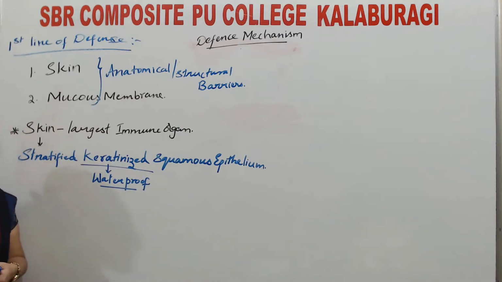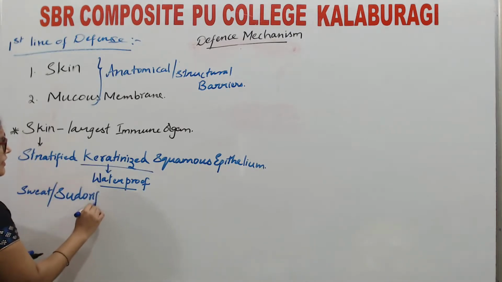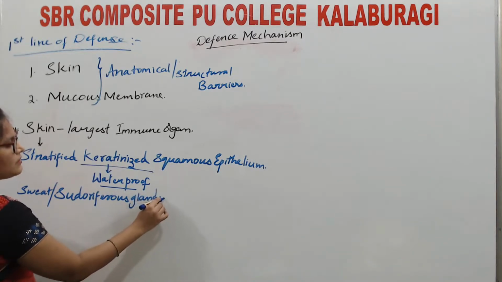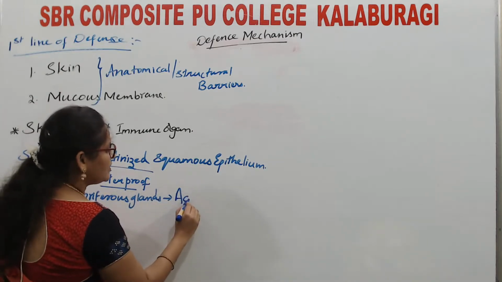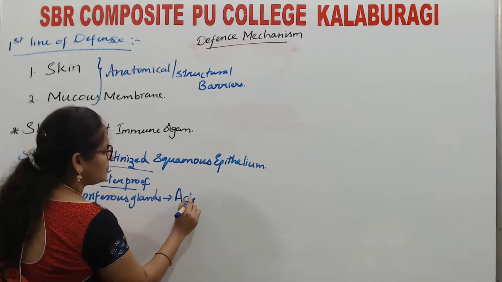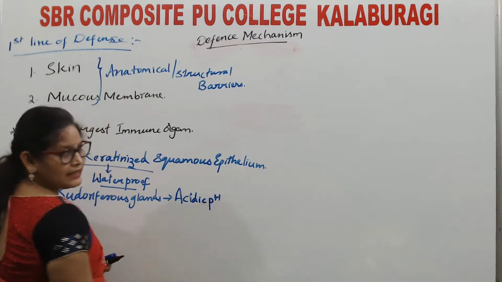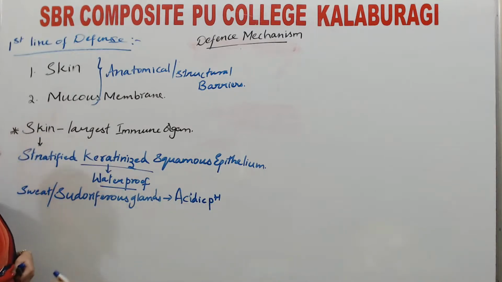Apart from this, skin also consists of sweat glands. Sweat glands are also known as sudoriferous glands, which secrete sweat which is having slightly acidic pH. Under this acidic pH, bacteria cannot survive.